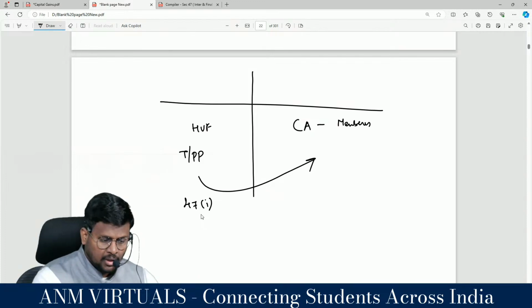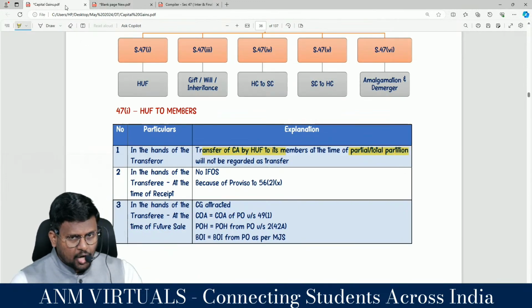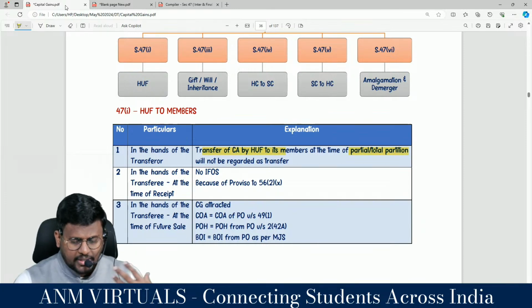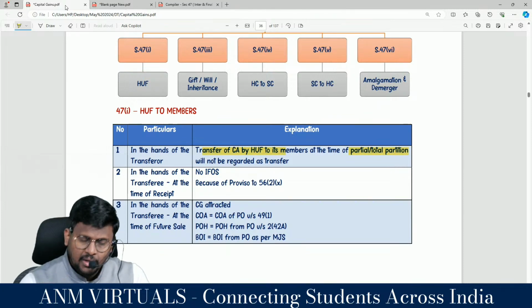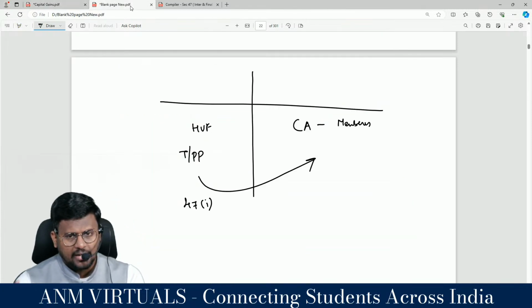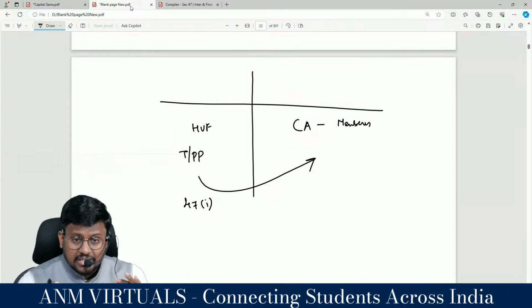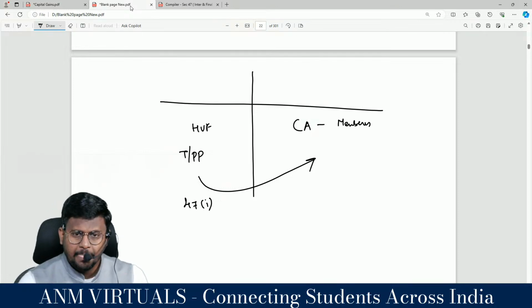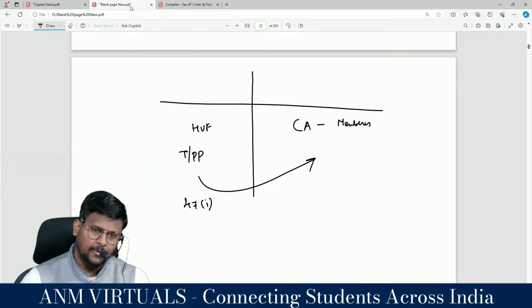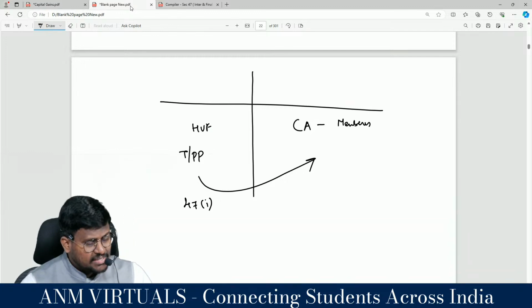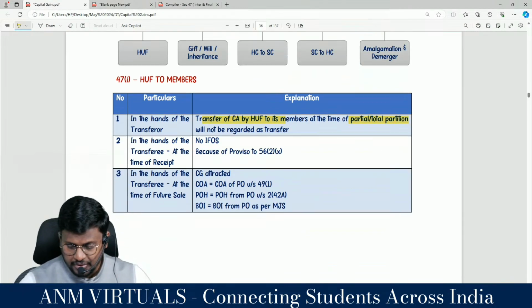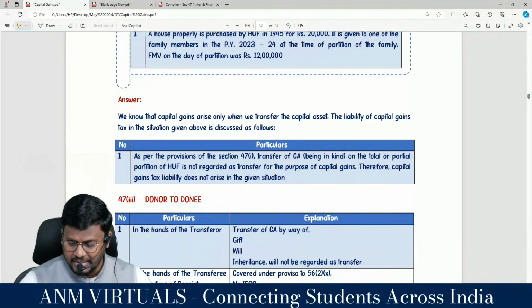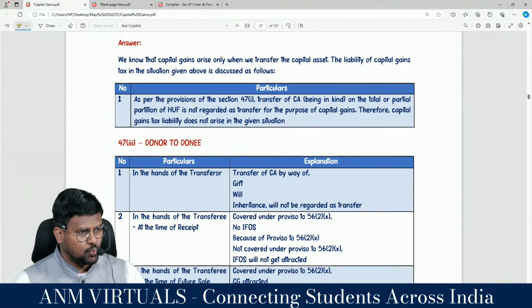As per section 47, so what is 47 clause 1? Transfer of capital asset by an HUF to its members at the time of total or partial partition will not be regarded as transfer in the hands of the HUF. So there are two parties: one is the HUF, the other is the members. Transfer of a capital asset by the HUF to its members at the time of total or partial partition will not be regarded as transfer in the hands of the HUF. This is 47 clause 1. We have discussed in detail about 47 clause 1 in class.